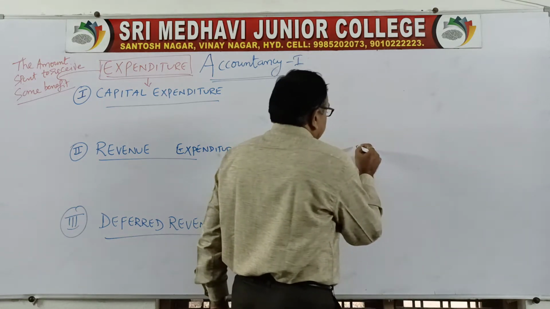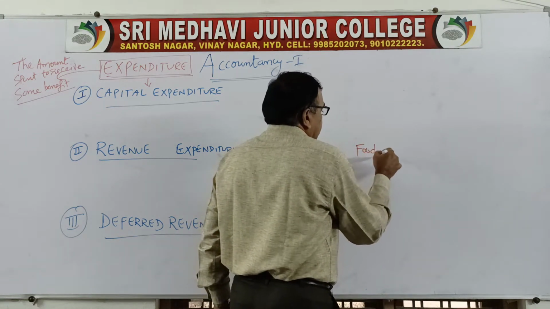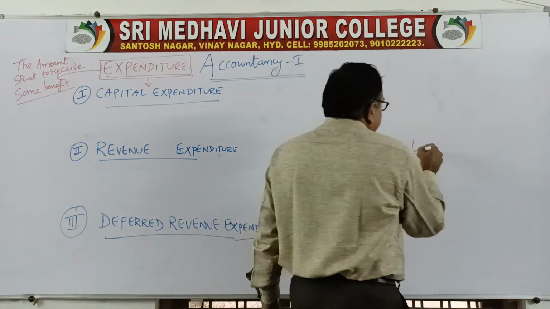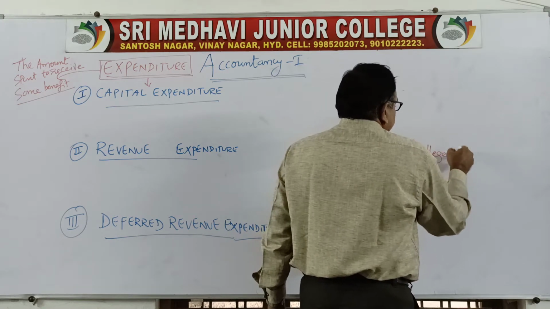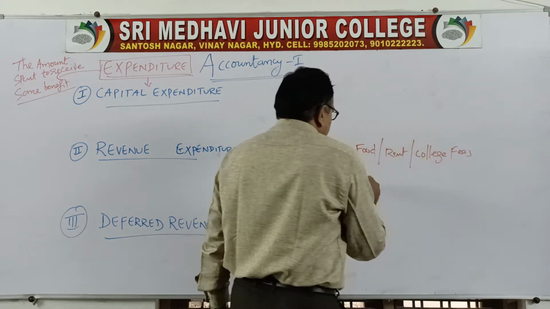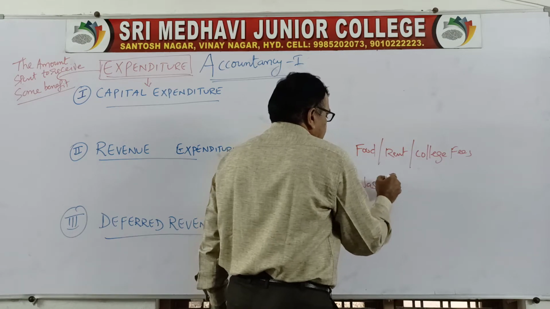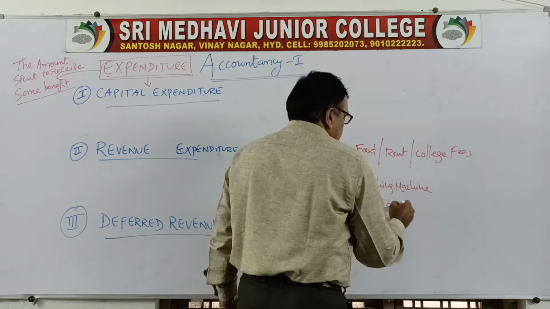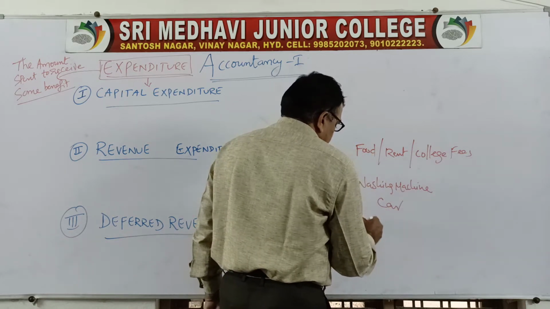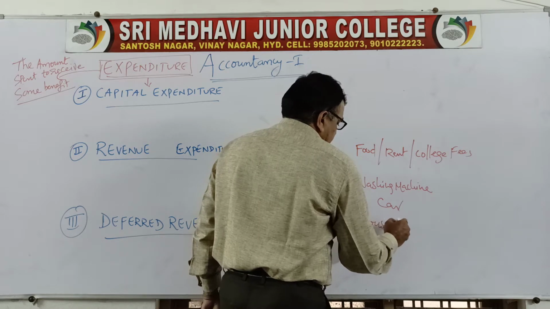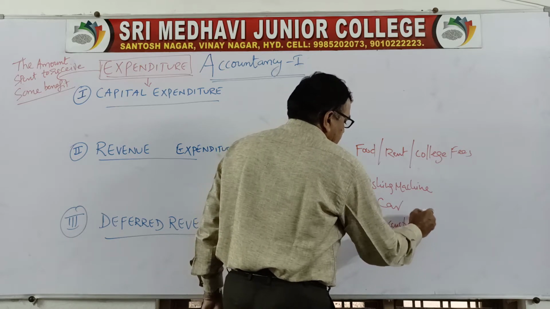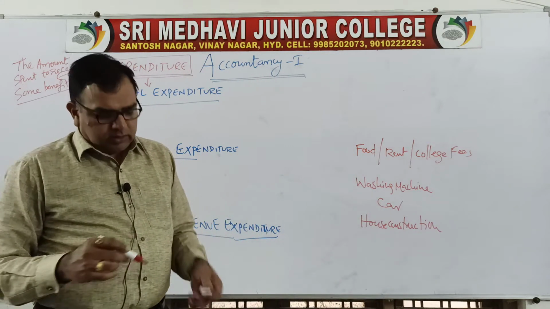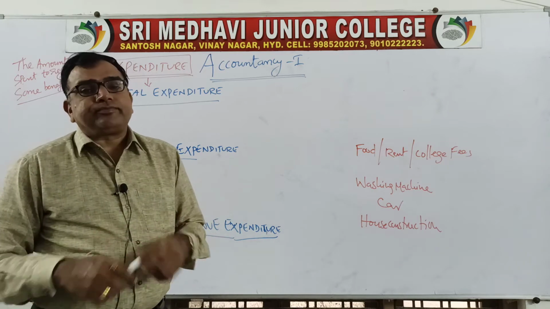Say we are spending an amount on food, rent, then college fees, then we spend some amount to buy a washing machine, to buy a car, and we spend some amount on house construction. What is the difference you observe?